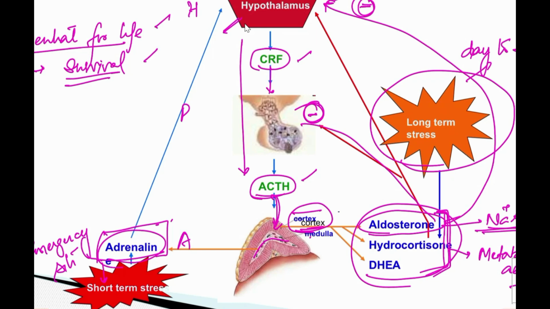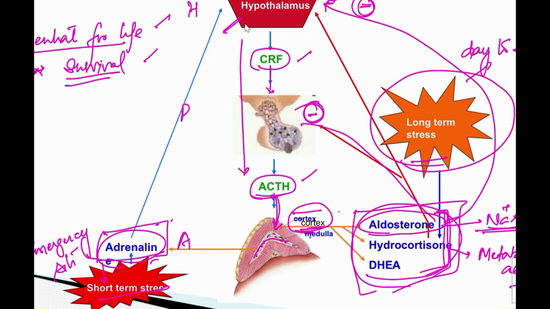Got it? So these two. The adrenal gland is essential for life, and out of that it is the adrenal cortex that is required for survival. So it meets long-term stress, whereas the medulla is going to meet the short-term stress. So that means a minimal amount of these corticosteroids should be there in the body, right? So this is about the HPA axis.